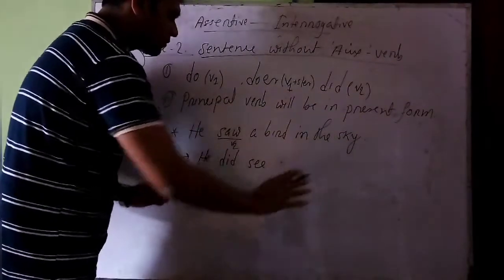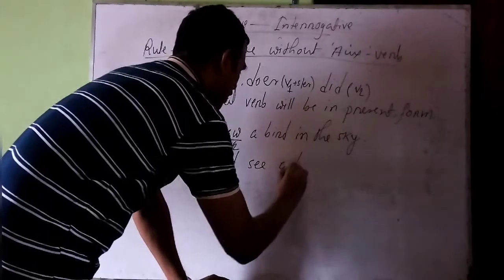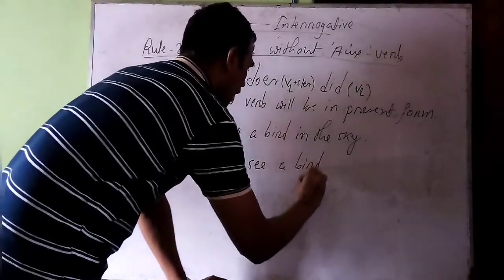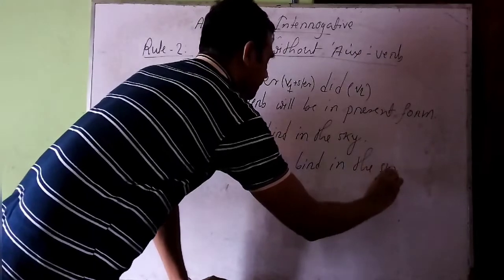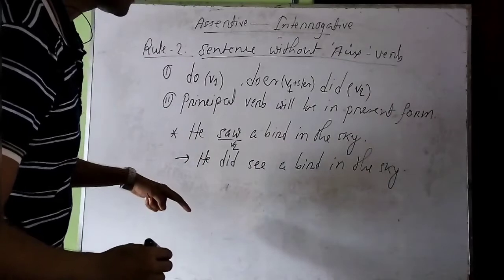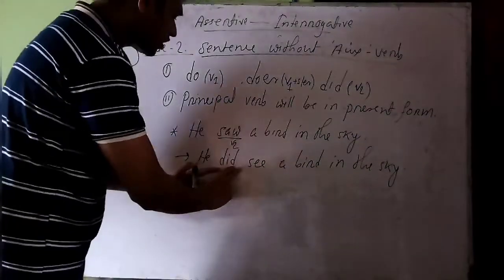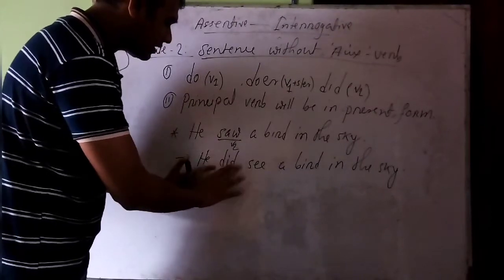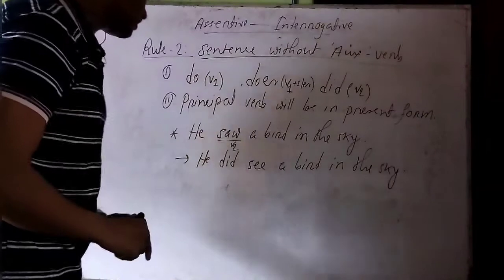Actually, we are doing the rough portion of the sentence. He did see a bird in the sky. So now we should make it interrogative according to the rule number 1. That is, we don't have any auxiliary, we don't have any not here. That means we should put a not here.